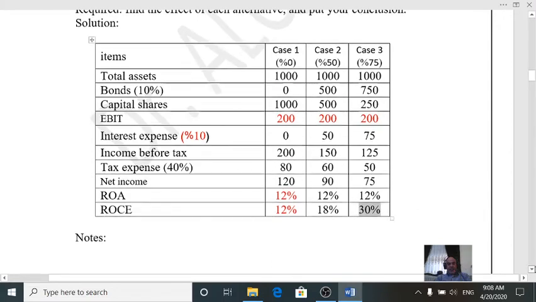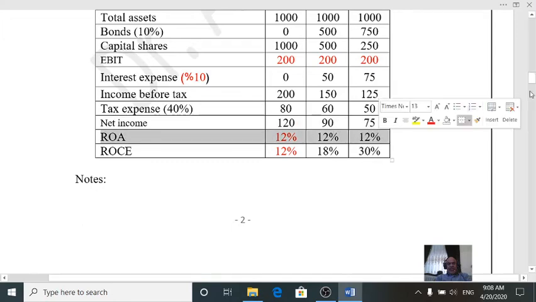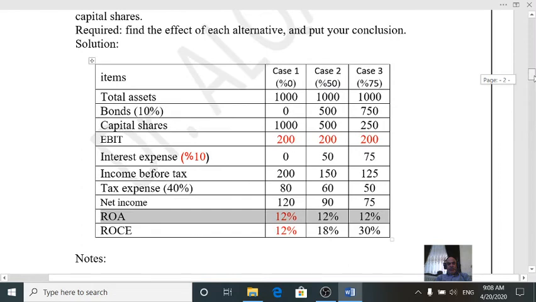From the following schedule we can discuss the results as follows. The return on assets for the three cases is the same, because the return on assets does not differentiate between sources of funds. It only focuses on total assets.